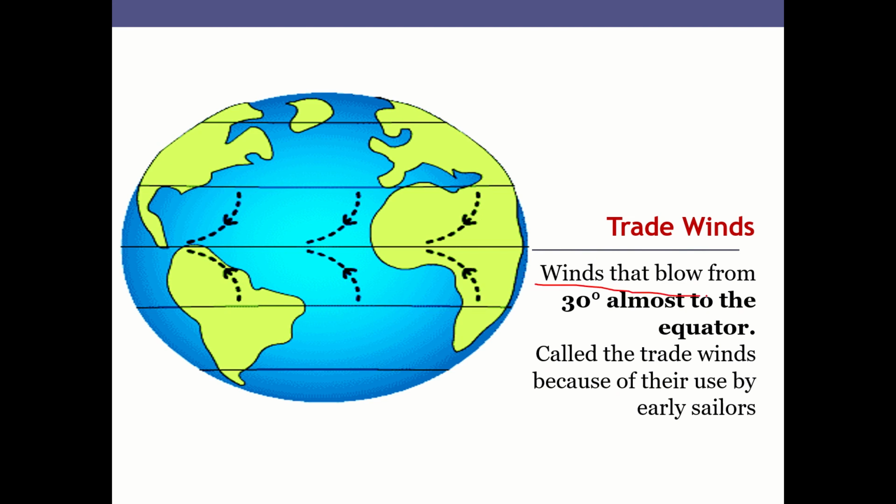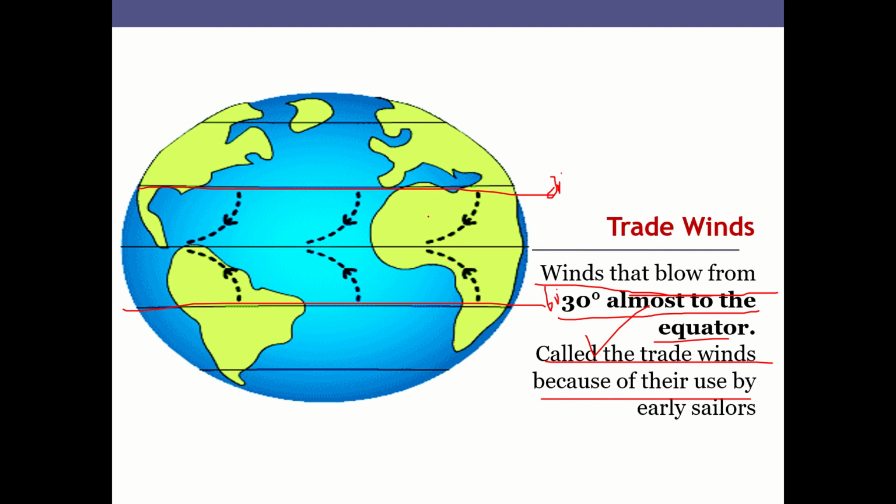Winds that blow from 30-degree almost to the equator are called trade winds, because these are the best winds for sailing. Most of the trade routes happen between this 30-degree north and 30-degree south of equator.